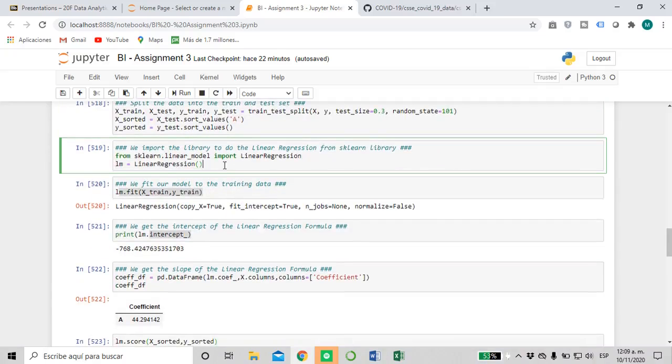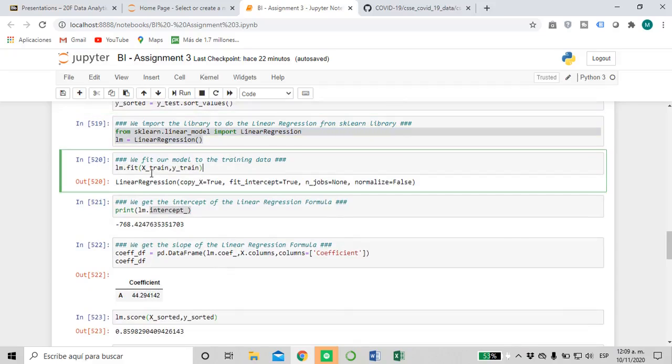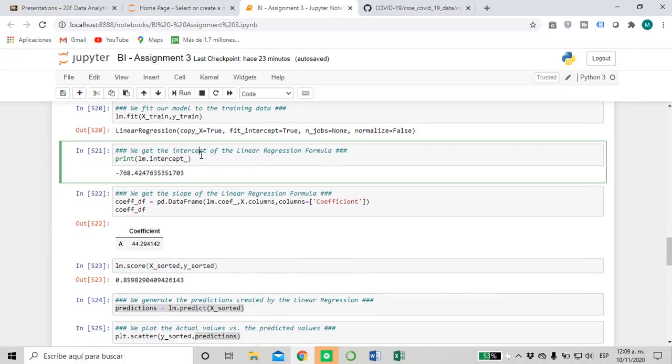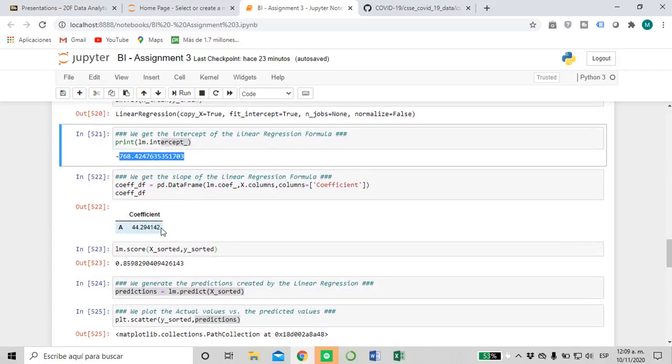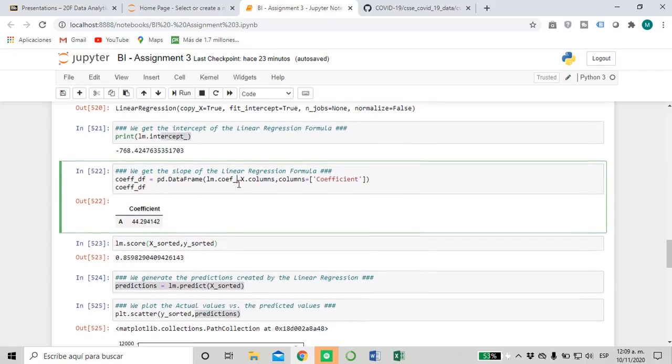Okay, so here we have the linear regression. We use the linear regression function. We feed the training data into our linear regression, so we can get our equation, our linear regression equation formula. So here we have the intercept. This is the intercept of the formula, and here we have the coefficient of the formula, or the slope.